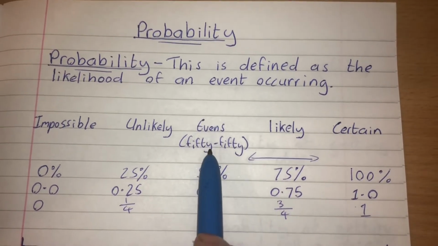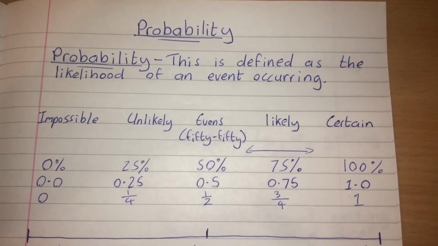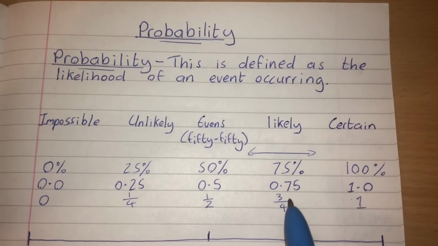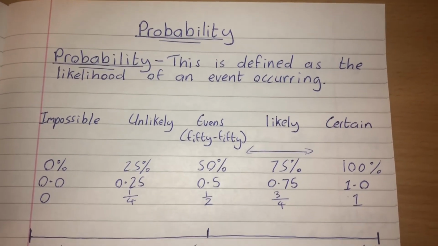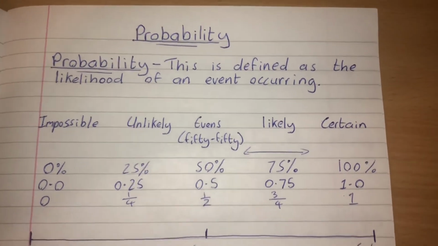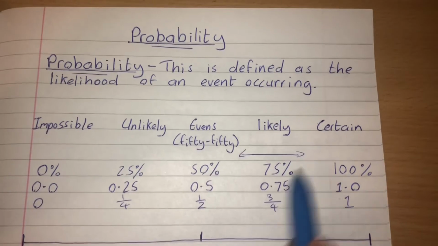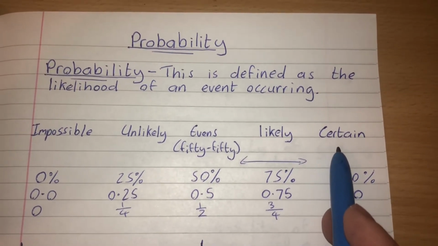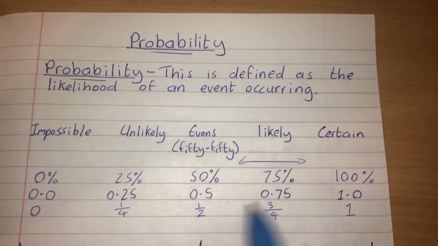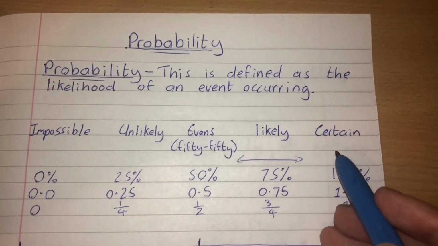It is very specific. Equally, the words impossible or certain also have very specific meaning. If something is impossible, there's absolutely no way that it could happen. Say for example, today is Monday. It is totally impossible that tomorrow will be a Wednesday. So that will be an impossible type of event. When we look at the word certain, on the other hand, certain means something definitely will happen. So again, if today is Monday, then tomorrow it certainly will be Tuesday. It is a certainty that tomorrow will be a Tuesday.